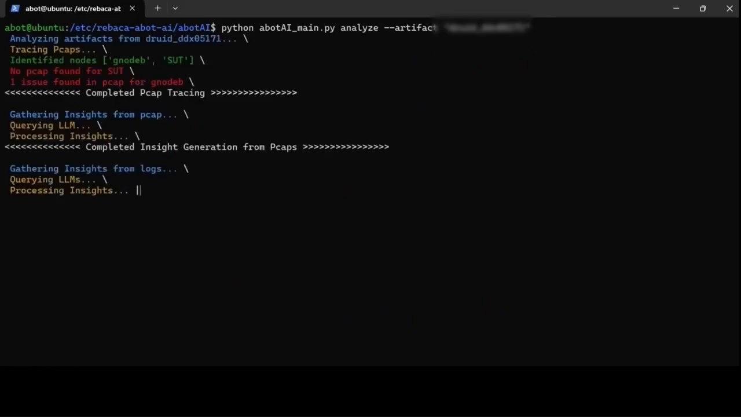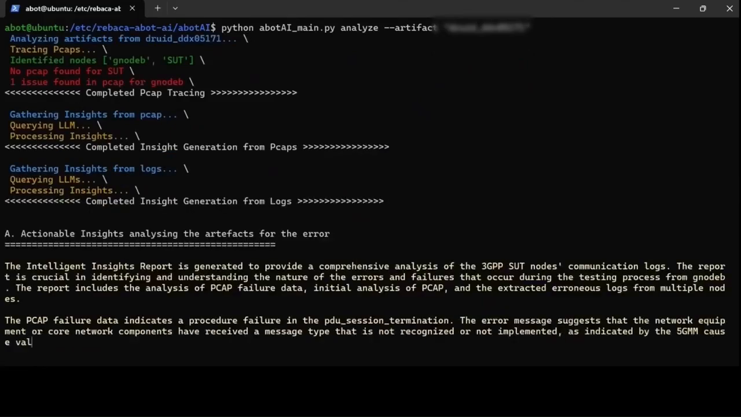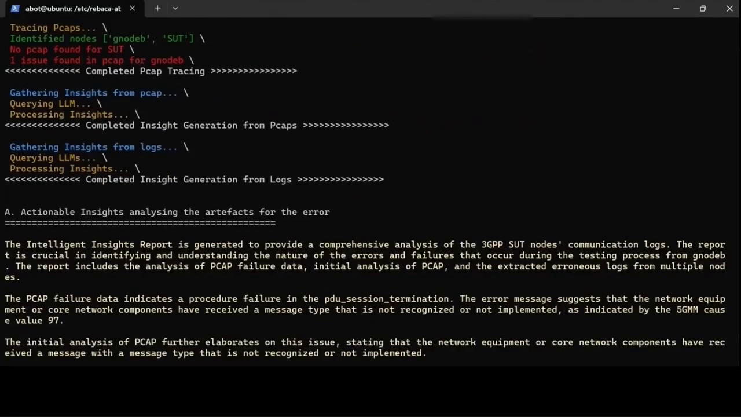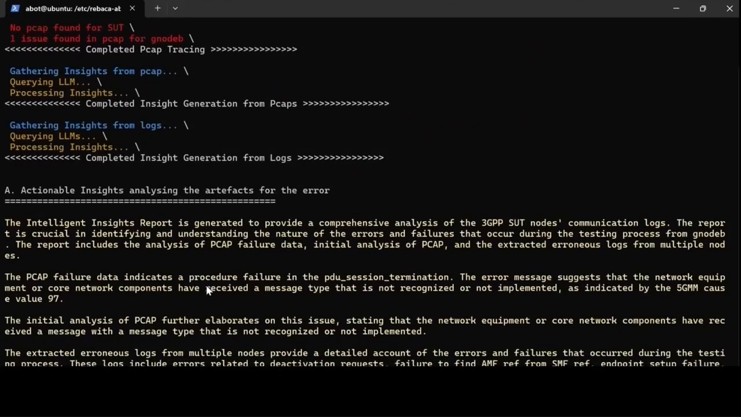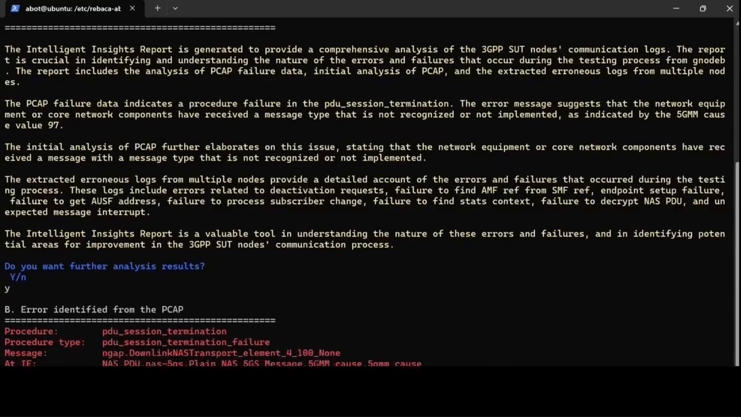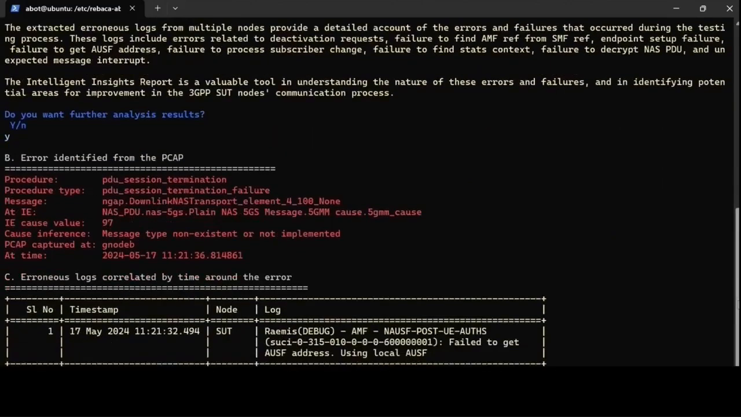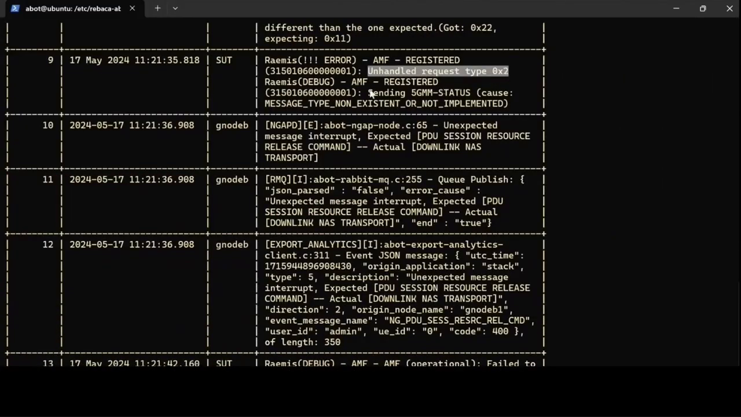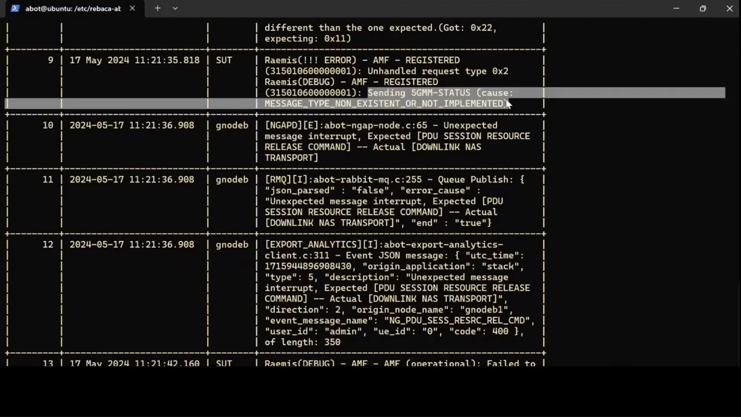We first trace through PCAPs and then generate insights from different large language models. And here's a first look at the insights generated. On analyzing further, we see a detailed description of the issue, along with error logs that clearly indicate why PDU session termination was rejected.